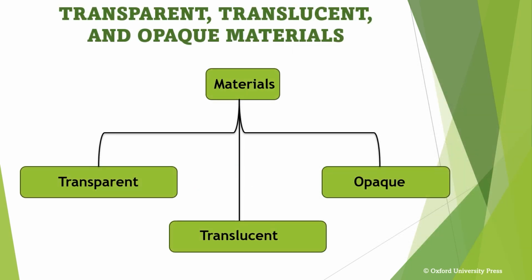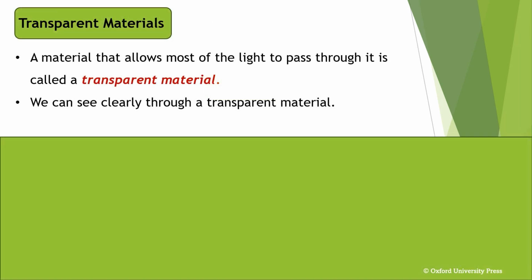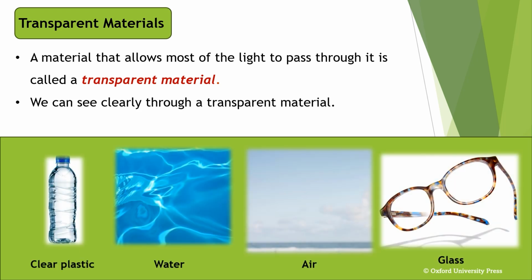All materials allow some portion of the light that falls on them to pass through. Depending on how much light can pass through them, materials are categorized into three types: transparent, translucent, and opaque. A material that allows most of the light to pass through is called a transparent material. We can see clearly through a transparent material. Some examples of transparent materials are clear plastic, water, air, and glass.